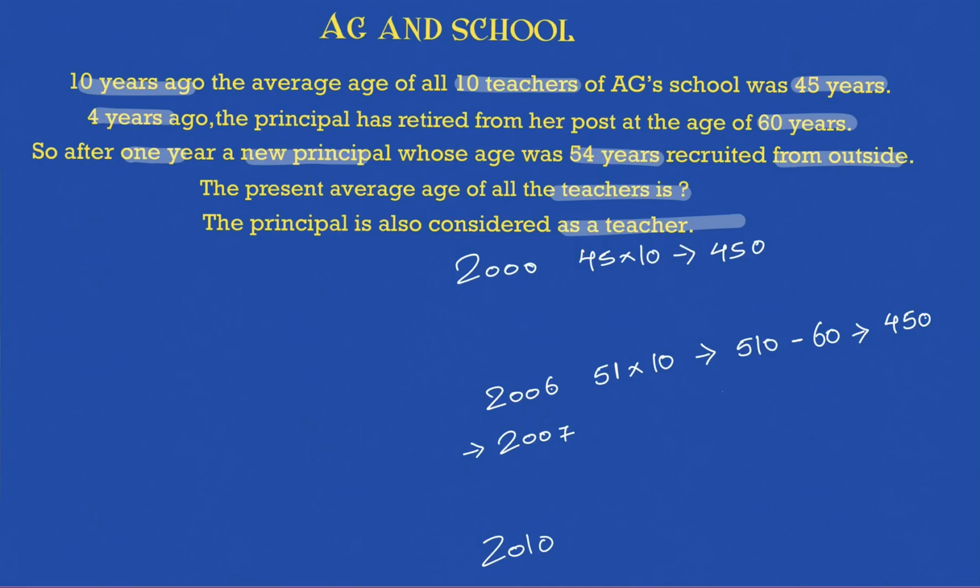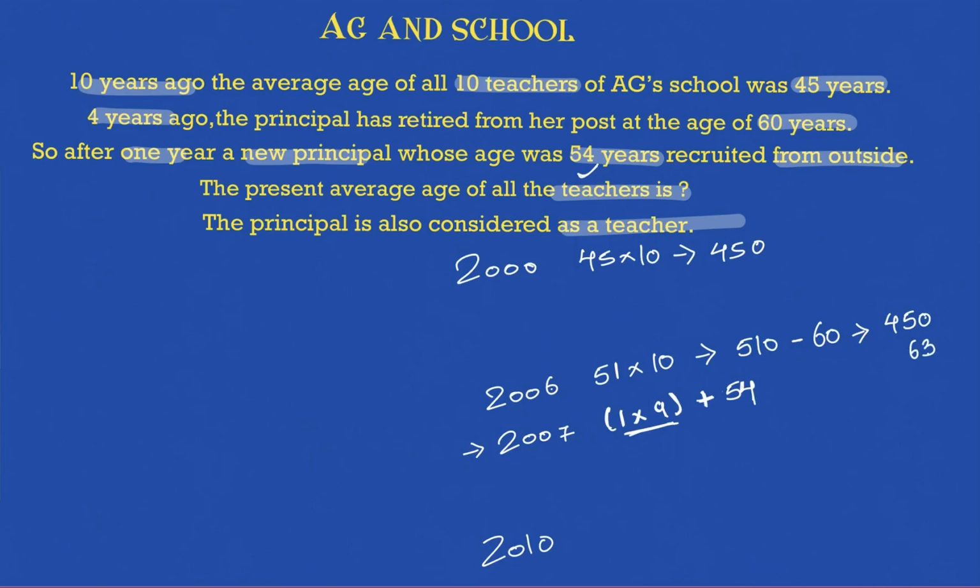In 2007, first of all these teachers will each add 1 year, right? And so in total how much will be added? 9, because there are 9 teachers who are remaining. So 9 is added in 2007. Plus, 54 is being added in the year 2007 because a new teacher with the age of 54 joined. So what is the total being added in the year 2007? 54 plus 9, that is nothing but 63.